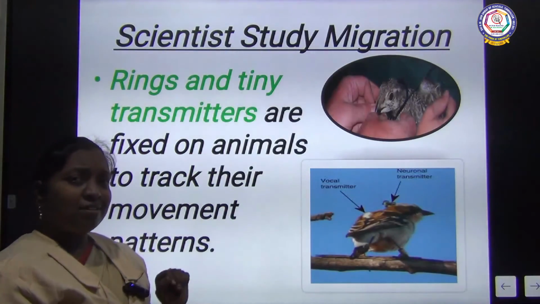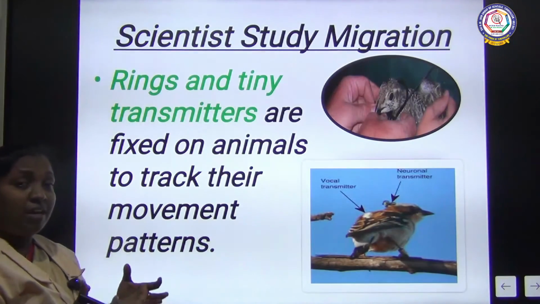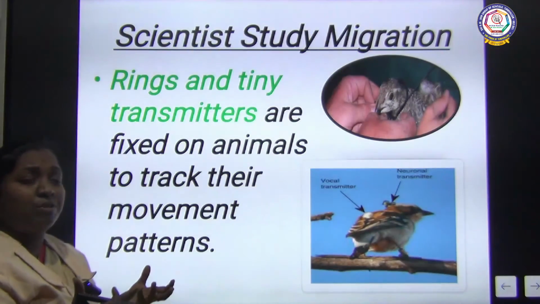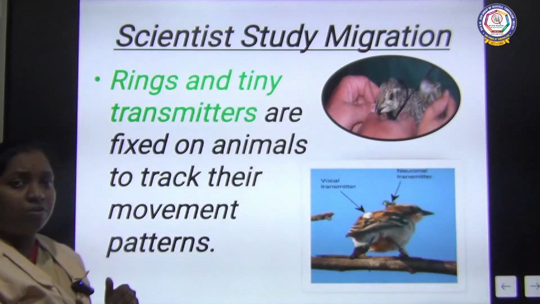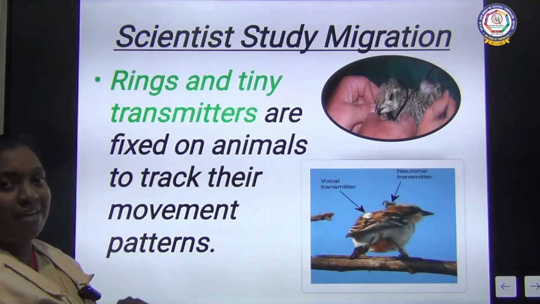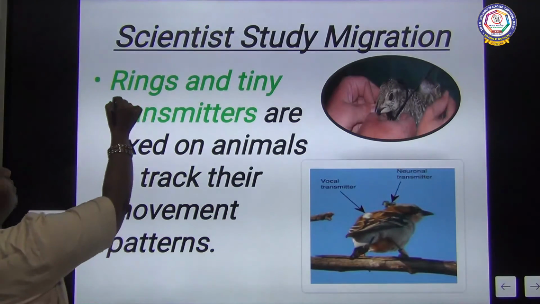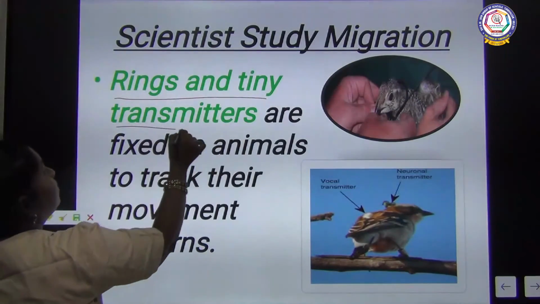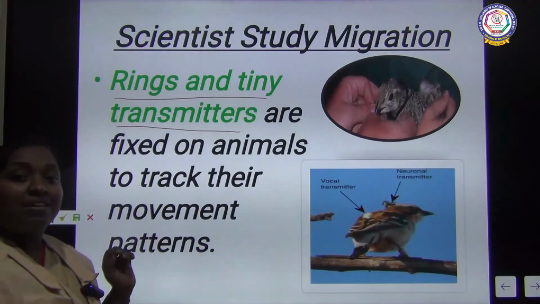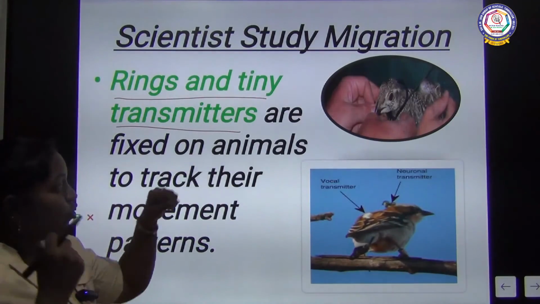Scientists were also surprised at how these animals are able to move and how they chase a place. So, to track this, scientists made a plan. They used rings and tiny transmitters, tying them on the neck of birds.